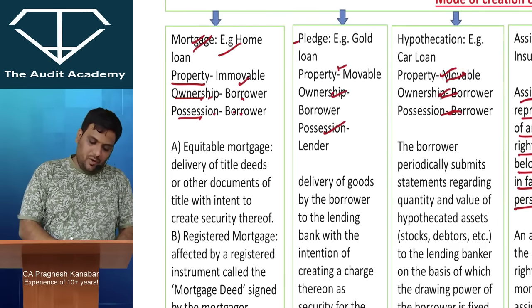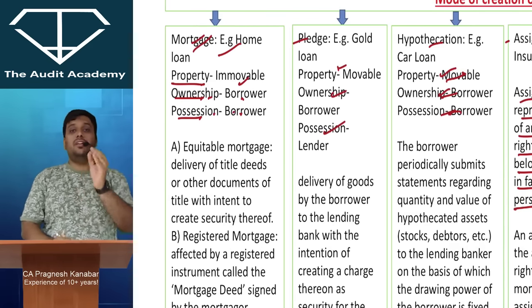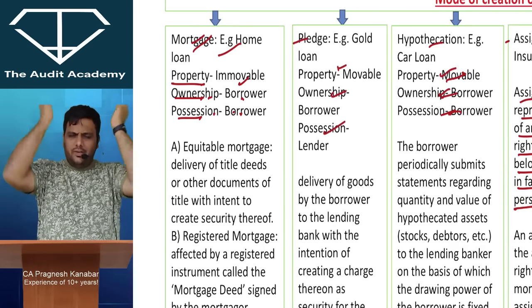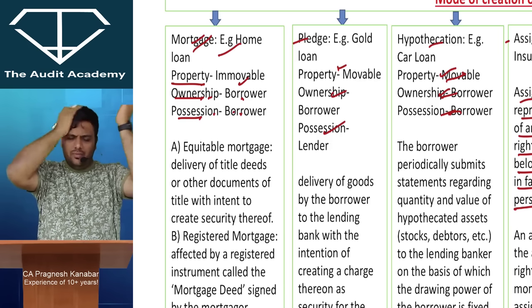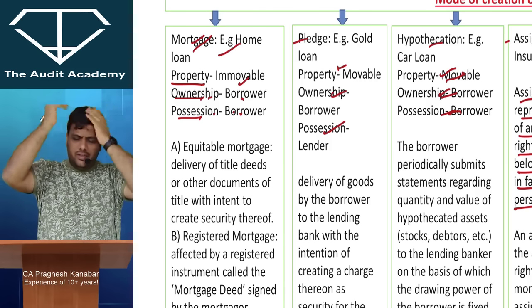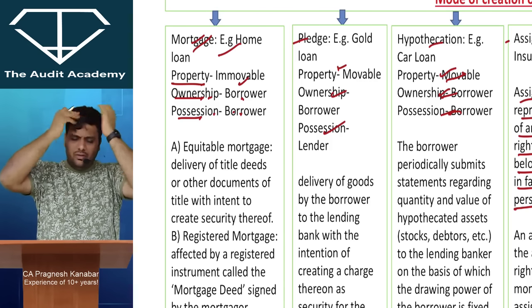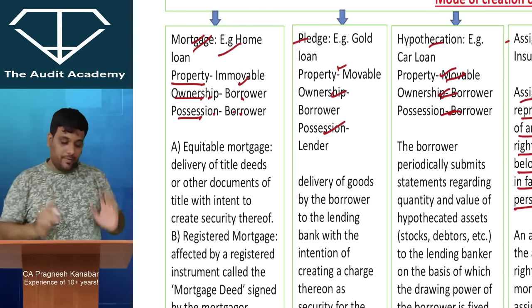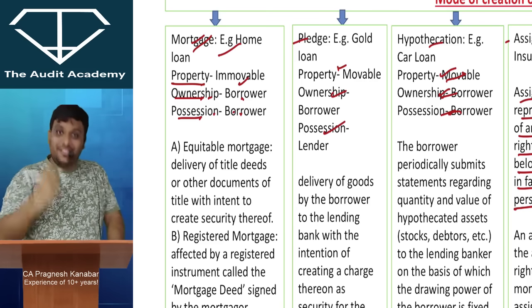First, let me clear mortgage, pledge, hypothecation, assignment. I've cleared it very clearly with the examples. Mortgage, home loan; pledge, gold loan; hypothecation, car loan; assignment, policy. Alright. Okay. Now, more English.